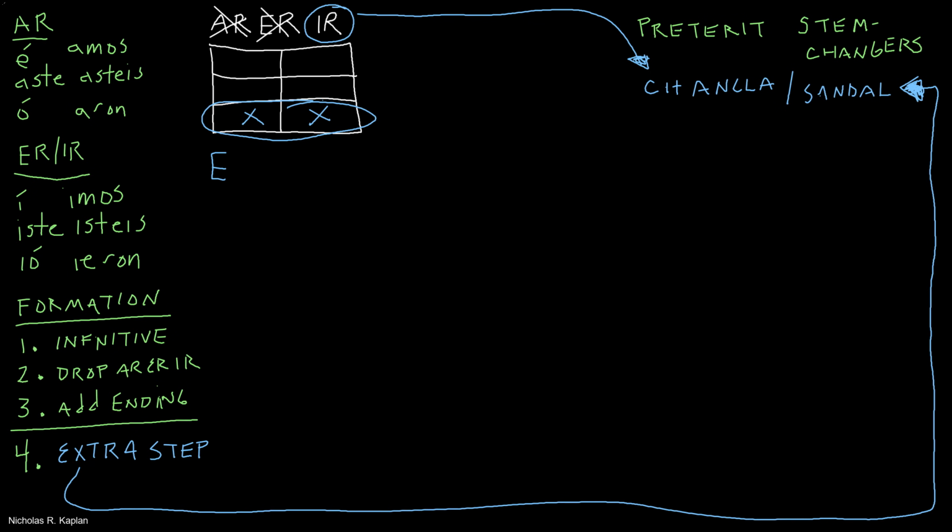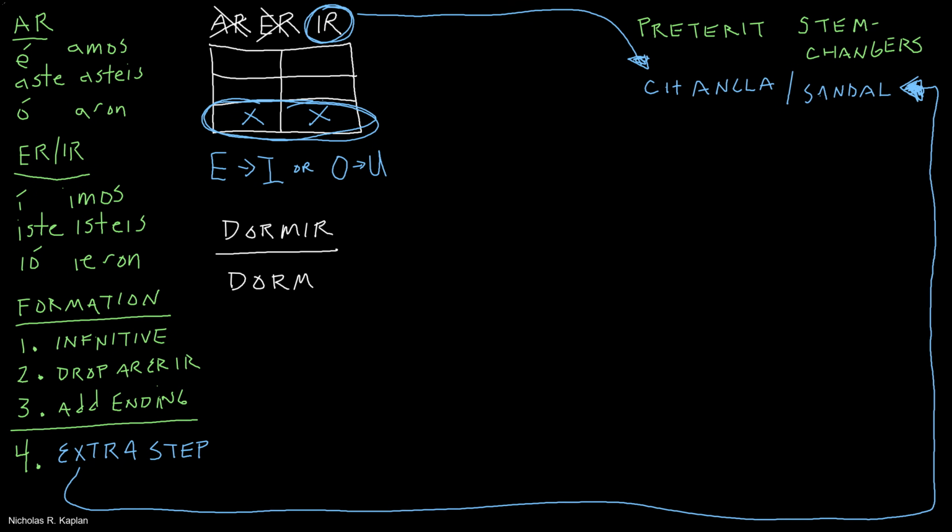Well, we're going to change the vowel in the stem, and it's either going to go from E as in elephant to I as in Indiana, or an O to a U. Those are the only 2 changes. It can only occur in IR verbs, and it's only going to occur in box 3 and box 6. Dormir is an O to U stem changer. Let's go ahead and conjugate this one.